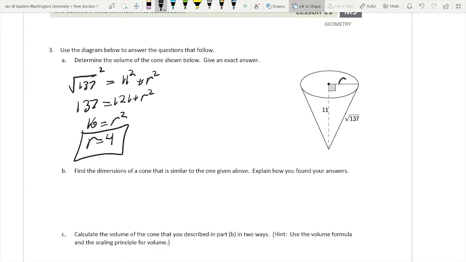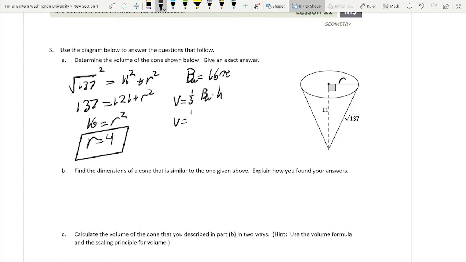So if r equals 4, we're going to find our base area. Well, our base area is equal to pi r squared. So we're going to get 16 pi. And then to find our volume, we're taking 1/3 base area times height.